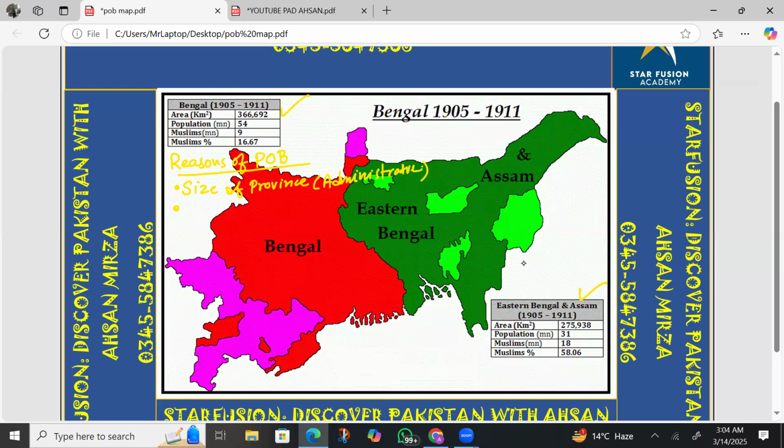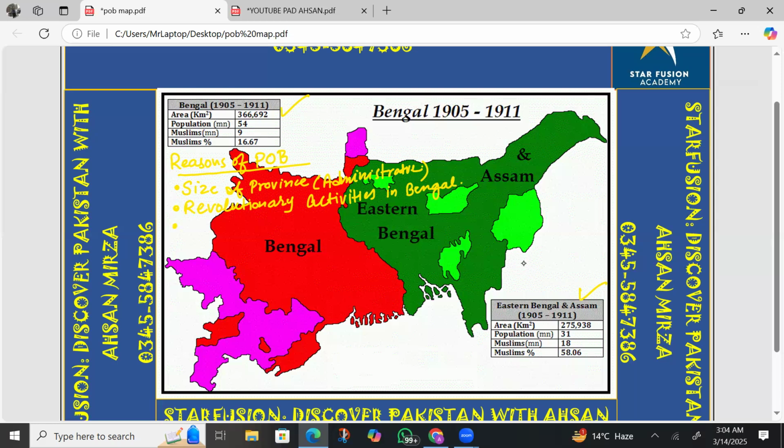The second point was revolutionary activities in Bengal. As the people of Bengal were educated, they started revolutionary activities against the British. That was the main reason the British partitioned Bengal, because they did not want any revolution, they did not want any other war of independence. So that's why they divided Bengal.